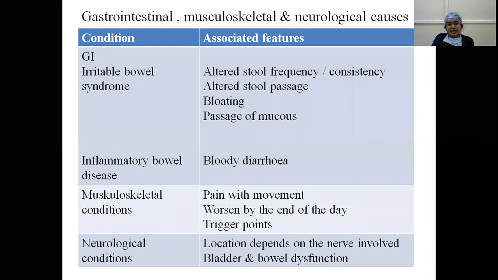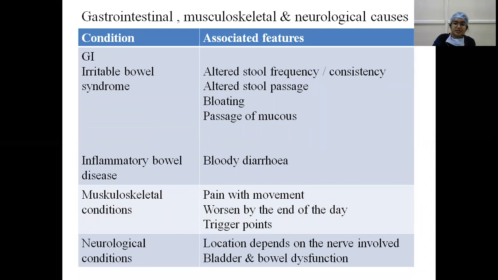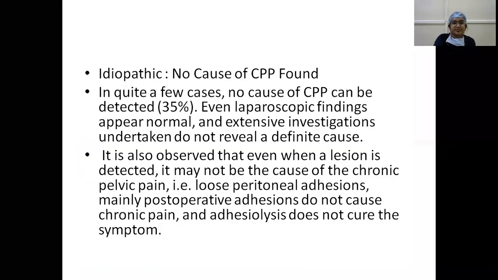And neurological conditions, the location depends upon the nerve involved, and the bladder and bowel dysfunction may be associated with CPP. So, other causes: idiopathic, no cause is found for chronic pelvic pain. In quite a few cases, no cause of CPP can be detected. That is in 35% of the cases. Even laparoscopic findings appear normal, and extensive investigations are undertaken, and they don't reveal any definite cause.